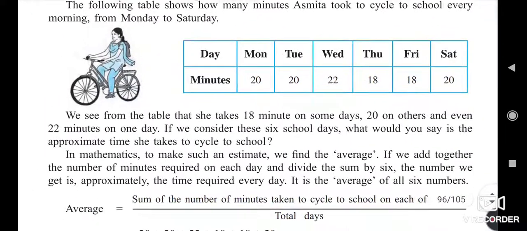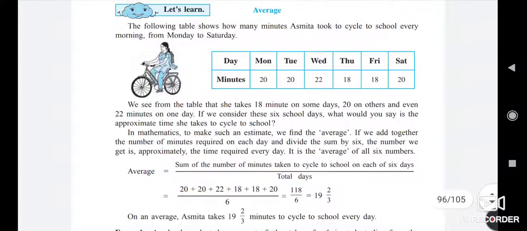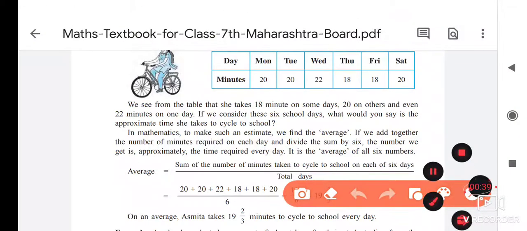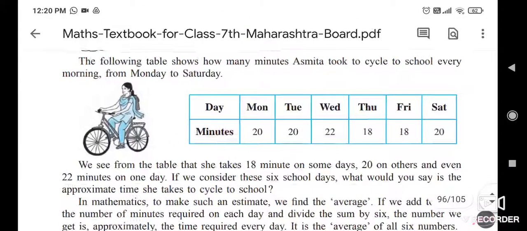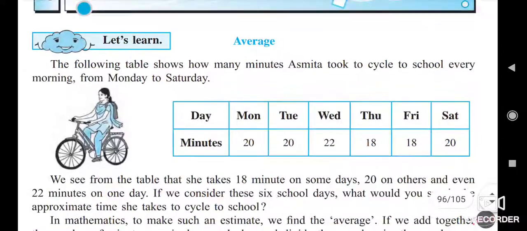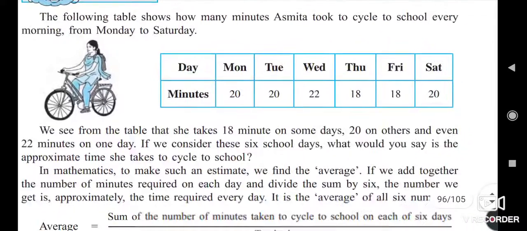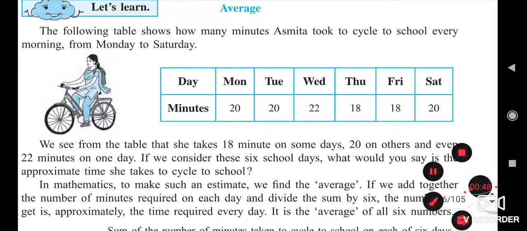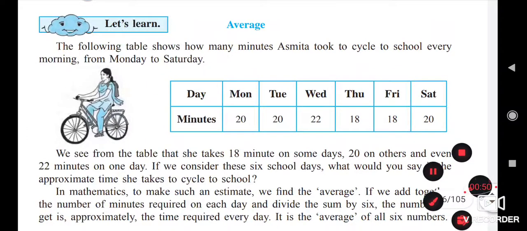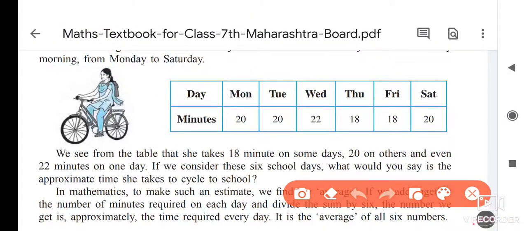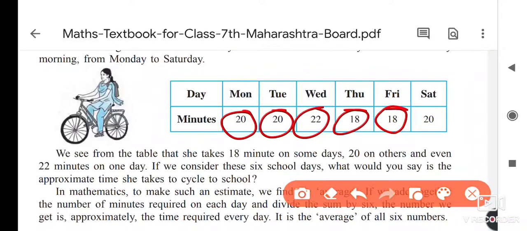Okay, so here to find the average, I will take this example for understanding. Here there is one girl. Her name is given as Asmita. Asmita is given in the picture, and every day she is riding a bicycle. How much time she rides is given from Monday to Saturday. Monday she rides 20 minutes, Tuesday 20 minutes, Wednesday 22 minutes, Thursday 18 minutes, Friday 18 minutes, and Saturday 20 minutes she rides the bicycle.